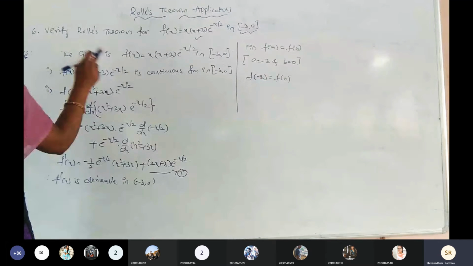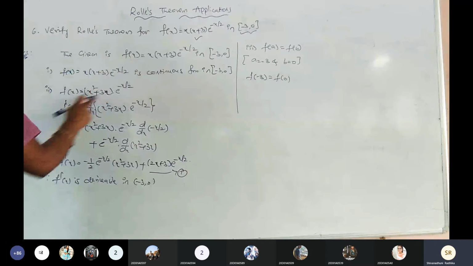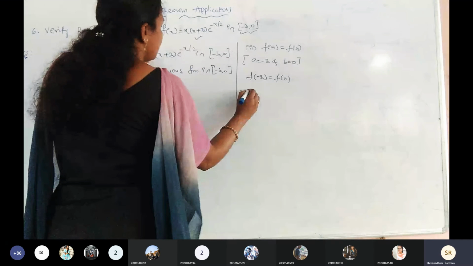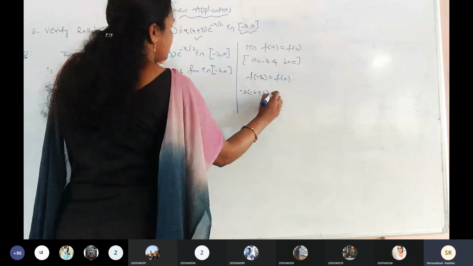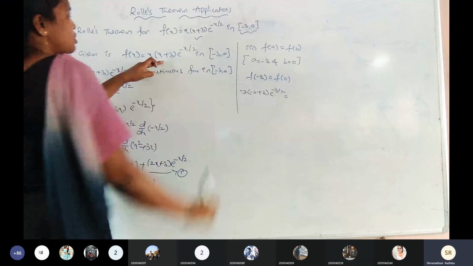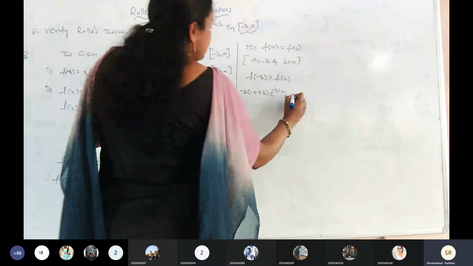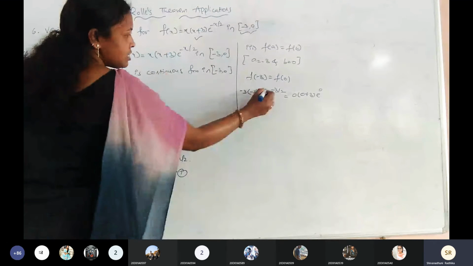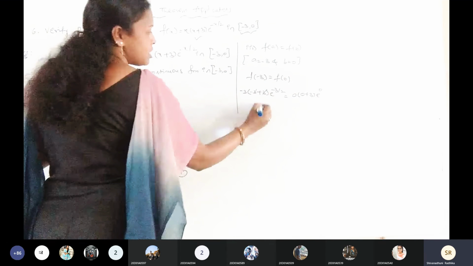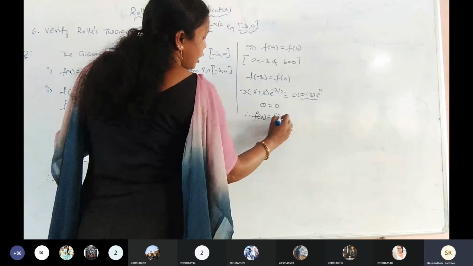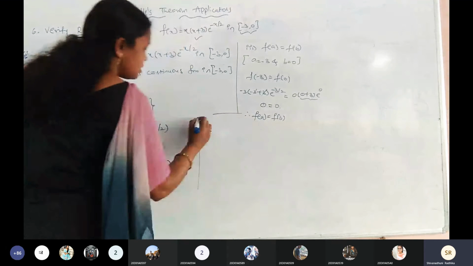Substitute x equals to minus 3 in this f of x. What is f of x here? This one. So substitute minus 3 into minus 3 plus 3 e to the power of minus 3 by 2. Is it clear? Substitute x equals to 0. 0 into 0 plus 3 e to the power of 0. Minus 3 plus 3 cancels, so this is a 0, totally 0 we get. Here 0 into any number is a 0. Hence, f of a equals to f of b. Is it right?